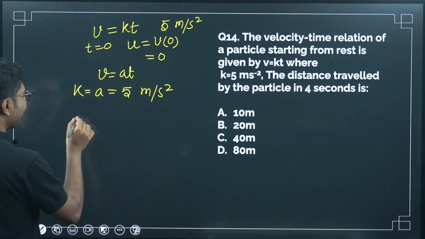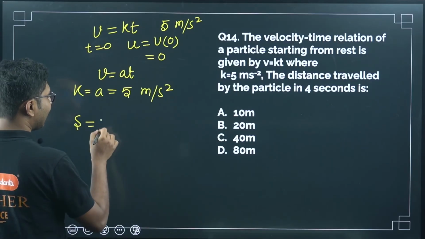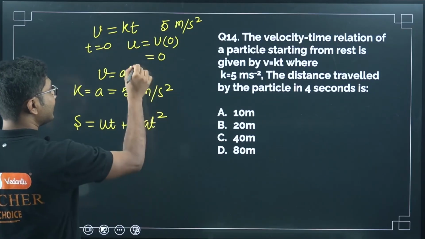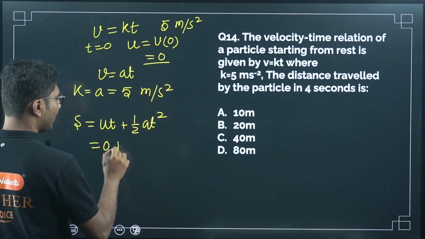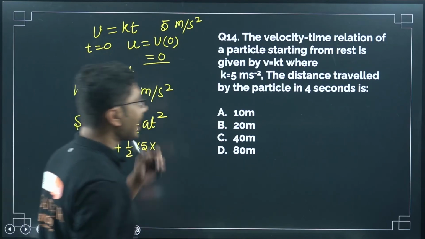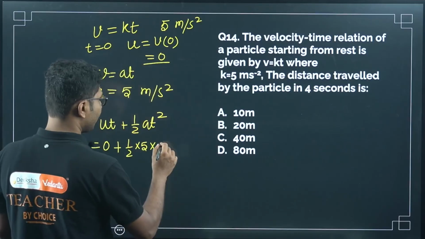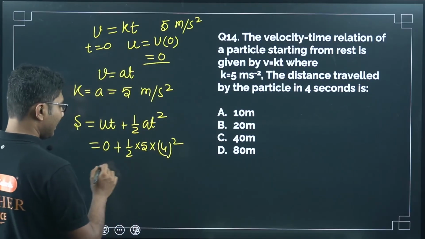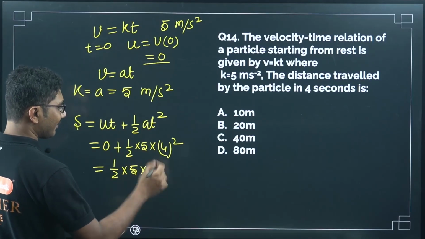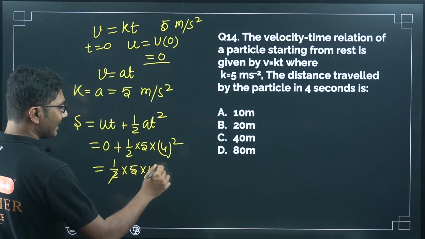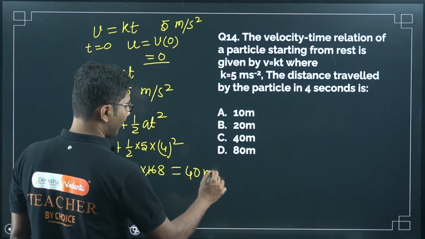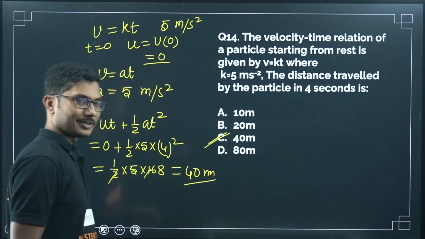So what is the displacement formula? Displacement formula is ut plus half at square. Now u is 0, so 0 plus half, a is 5, and what is the time? Time given here is 4 seconds, so 4 whole square. So this is just a clever question, asking a very easy question in a slightly difficult way. So it is 40 meters. Okay, 40 meters is the answer, right?